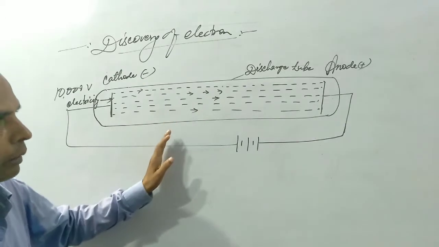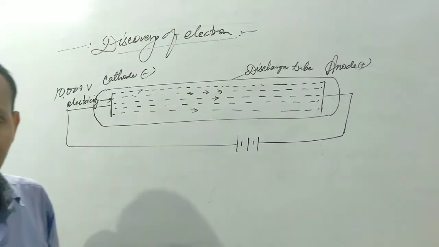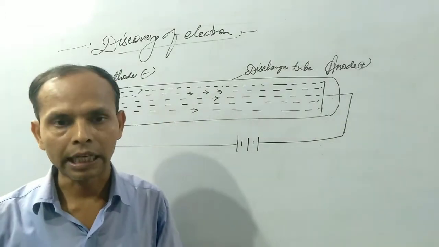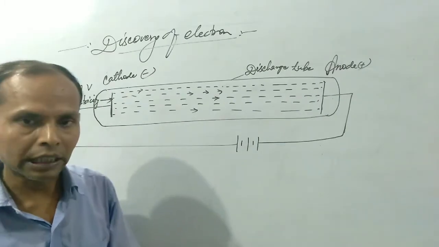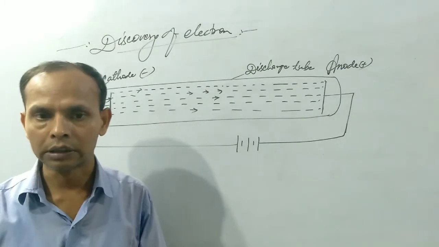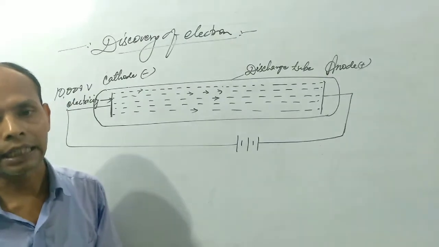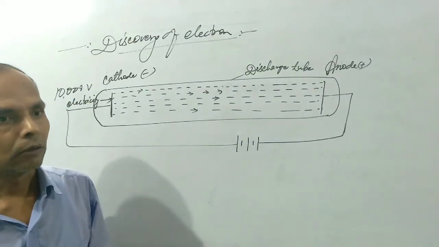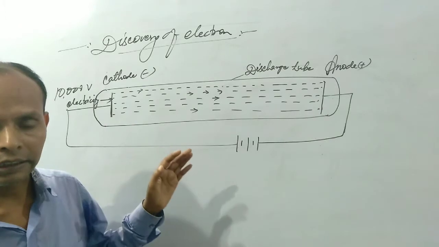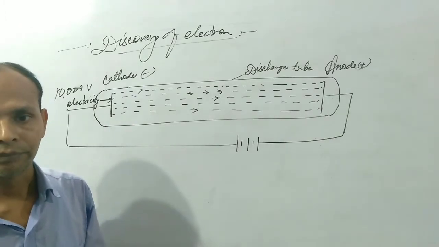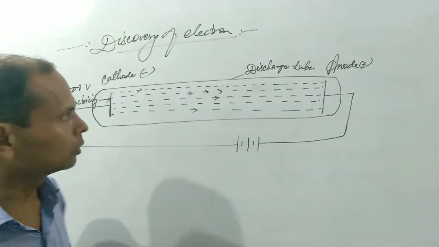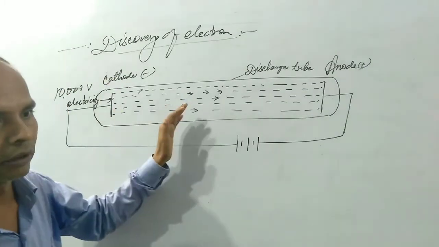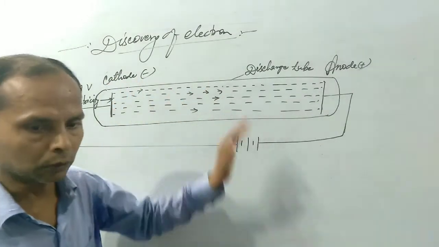According to this experiment performed by J.J. Thomson, he took a discharge tube containing some amount of gases like oxygen, hydrogen, nitrogen, etc. and passed over 10,000 volt electricity through the discharge tube. Then he found that a special type of ray or glow originates from cathode and turns towards anode.